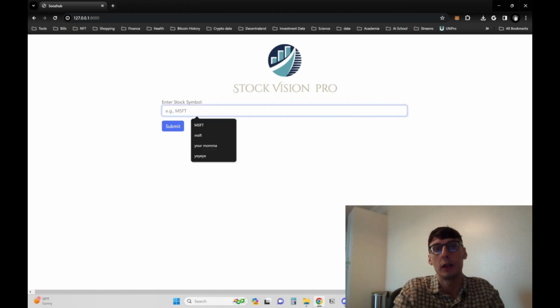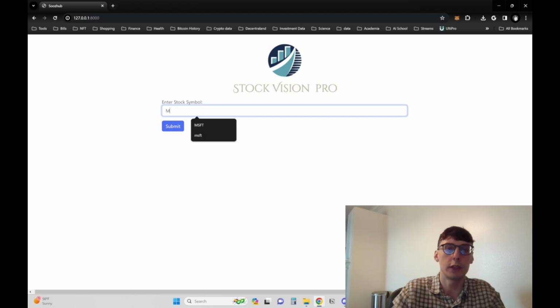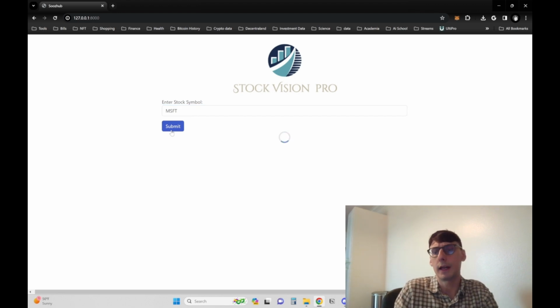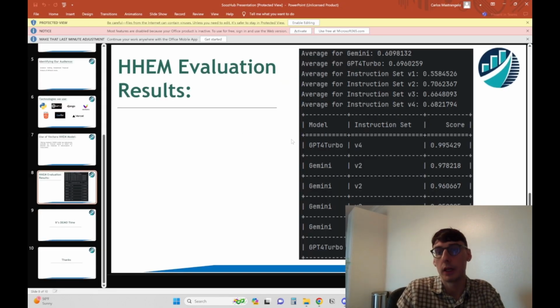So let's try, here's asking for a stock symbol. So we're gonna go with the one that is suggested here at first, just to test it, MSFT. One side note that I forgot to mention, the best performing one was ChatGPT 4, right? But we decided to go with Gemini and version 2 here.